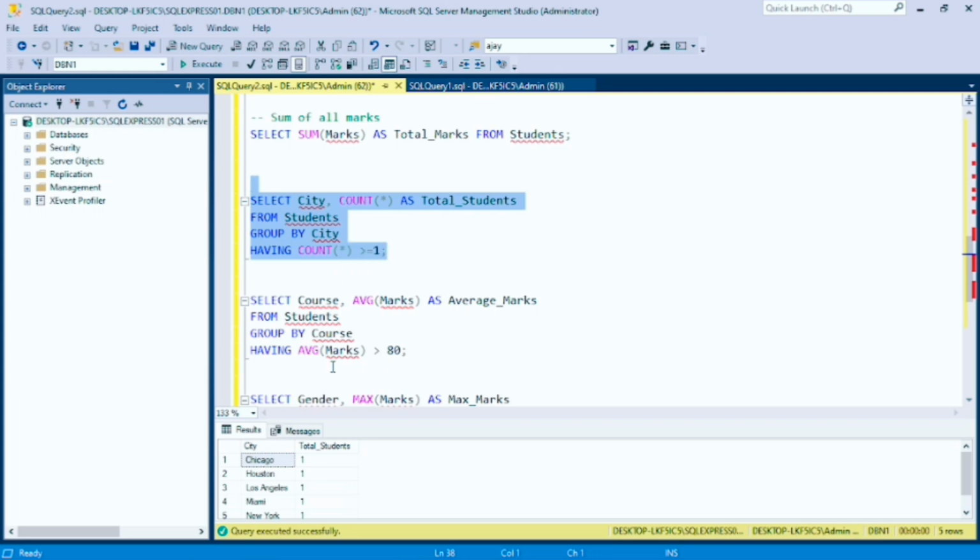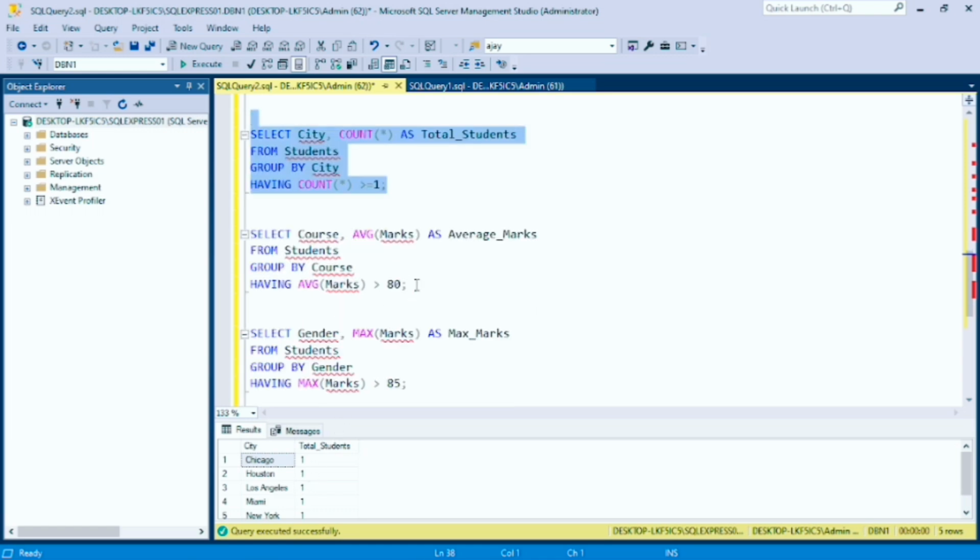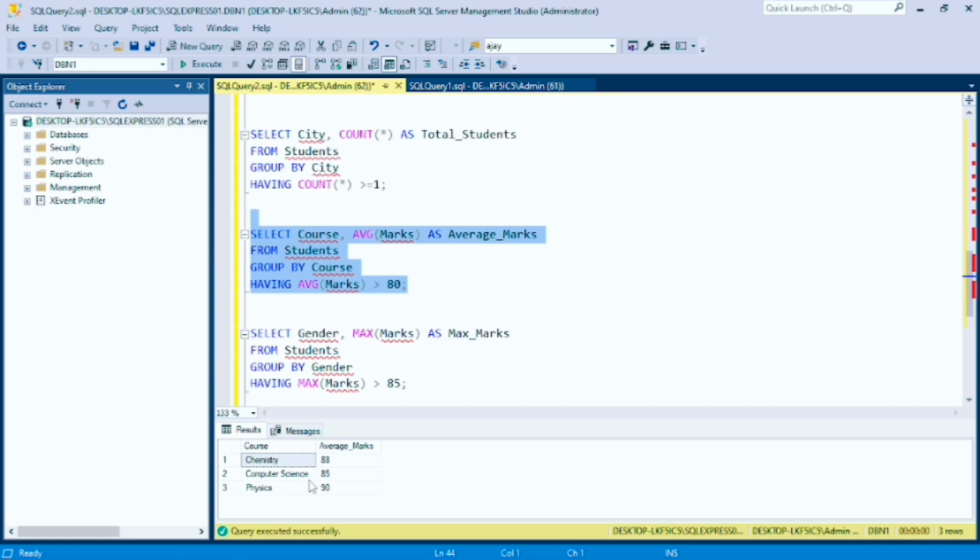By this command you can show the number of residents belonging to each city. Now let's move to the average marks using the HAVING clause. Here we have to get the courses with average marks greater than 80. Let's run it and get the data. In chemistry the average is 80, in computer science it is 85, and in physics it is 90.